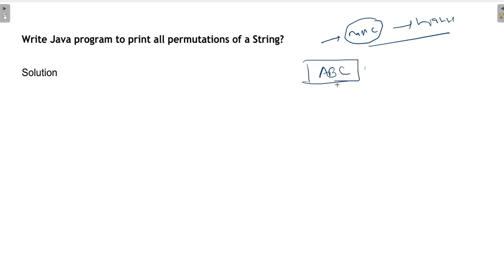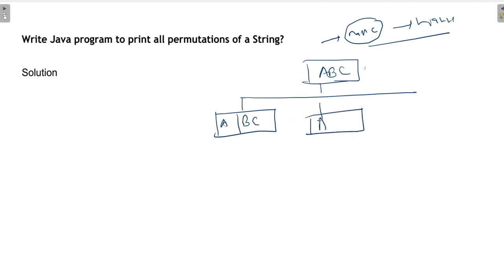ABC is our string, and for that we have to do the permutation. We will divide this string into A comma BC, then compare AB comma AC, and then divide that into C comma BA, or AB. Like that, you switch the first element with the remaining, then move to the second and replace it with the remaining, then move to the third and replace it with the remaining. Replace means swap.